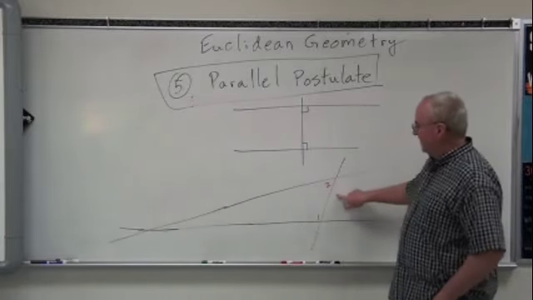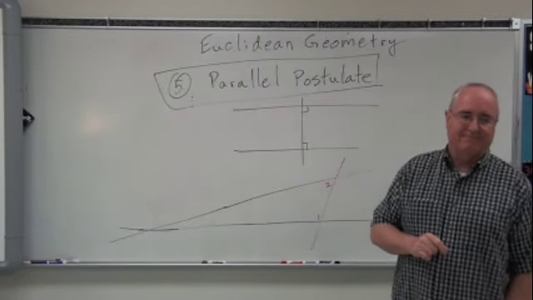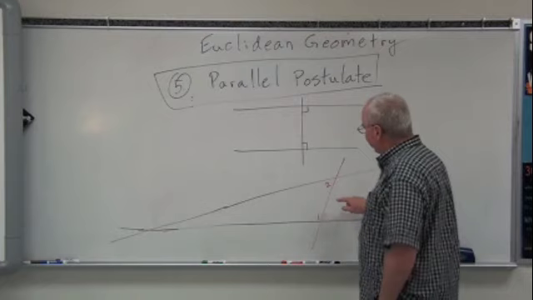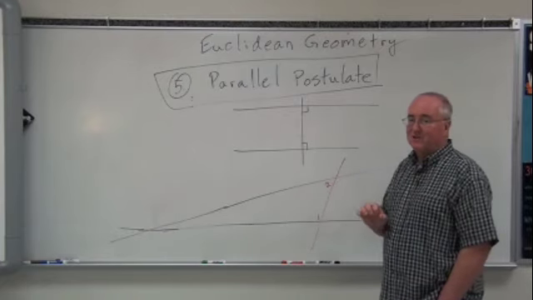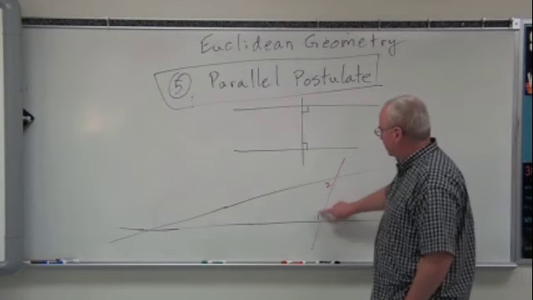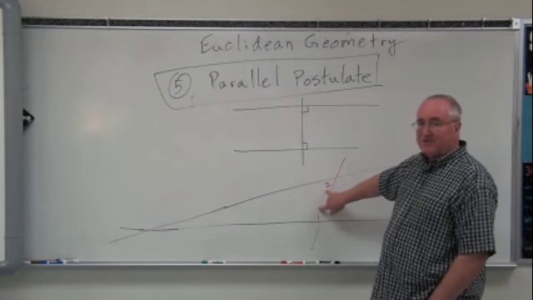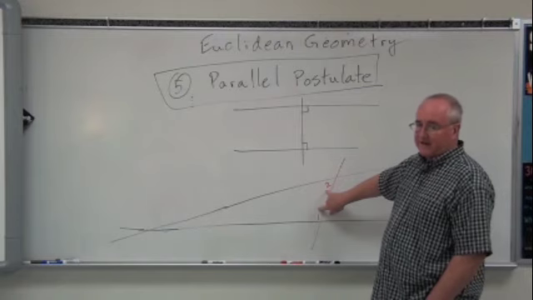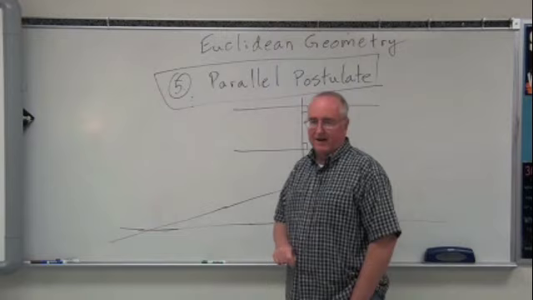State it one more time. If two lines are intersected by a third line in such a way that on one side the interior angles added together are less than two right angles, then those two lines will intersect on that side.